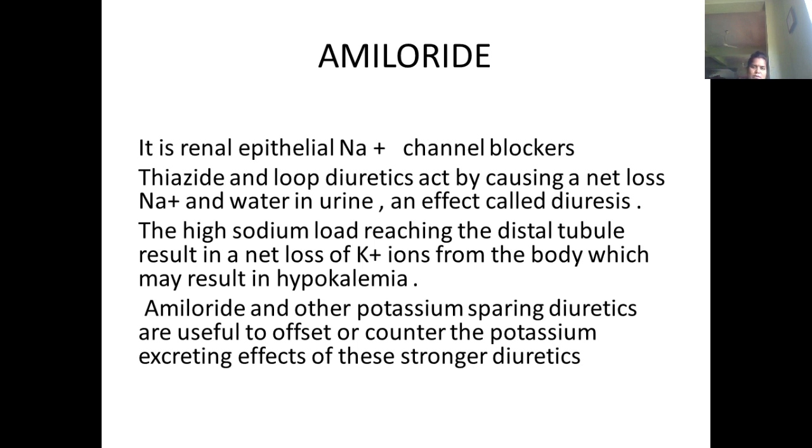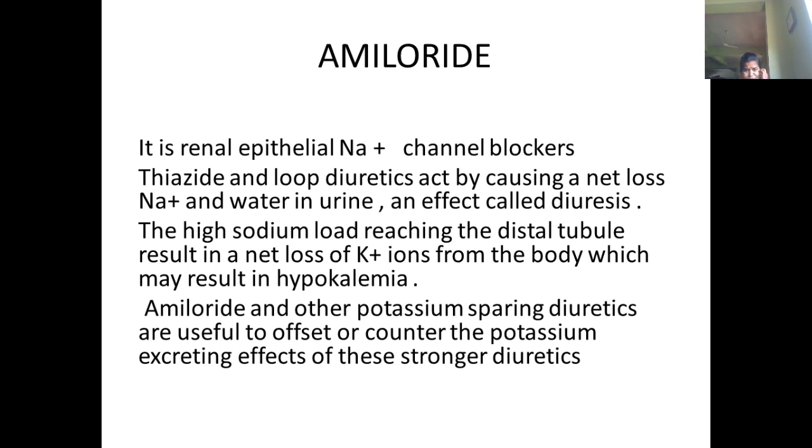Next, going to amiloride. It is a renal epithelial sodium channel blocker, so in epithelial tissues it blocks the sodium channel. Thiazides and loop diuretics act by causing a net loss of sodium and water in the urine, an effect called diuresis.